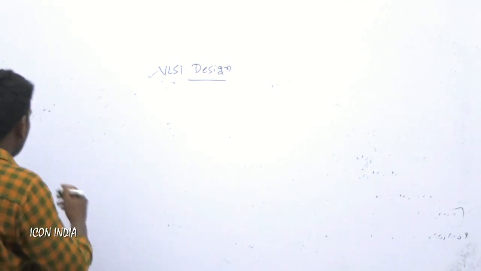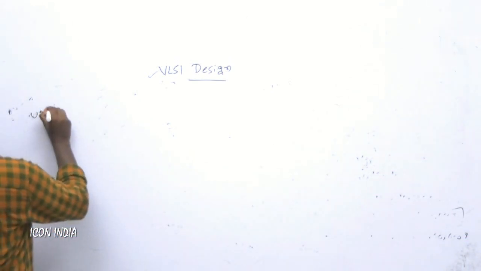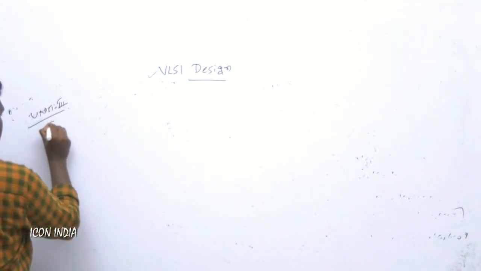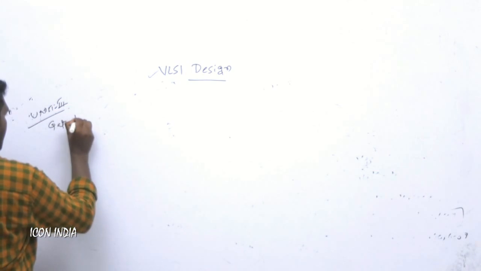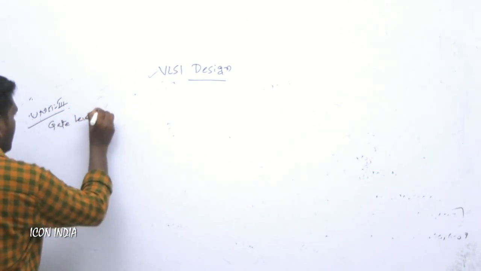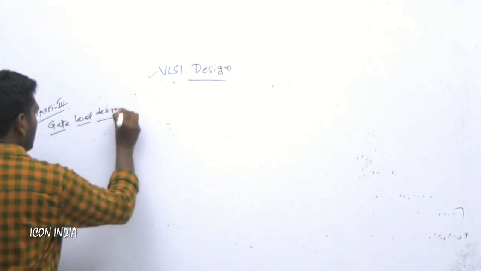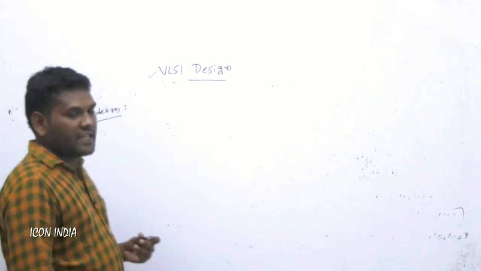And next one is unit 3, which is gate level design. This is very important.